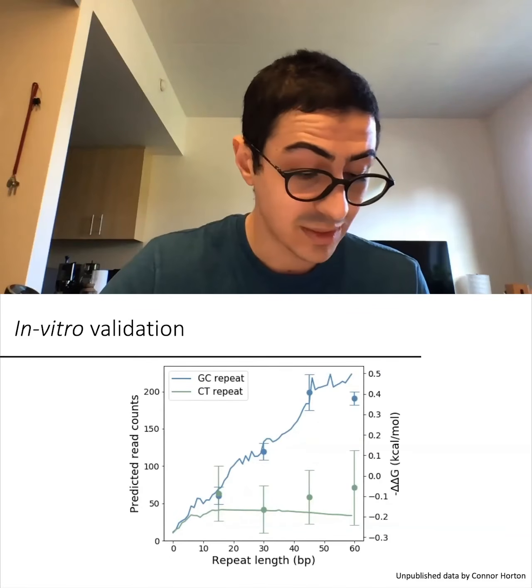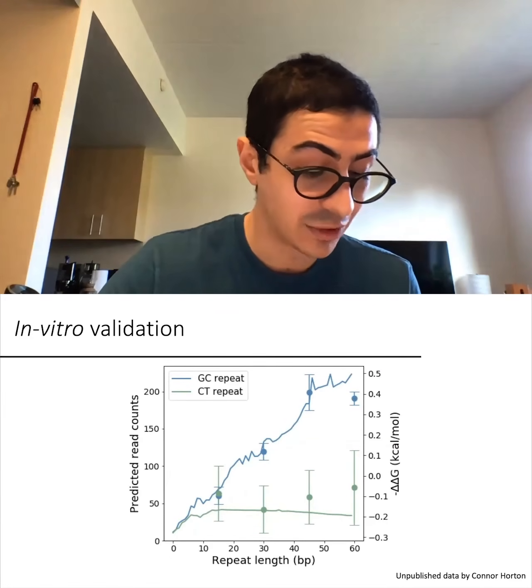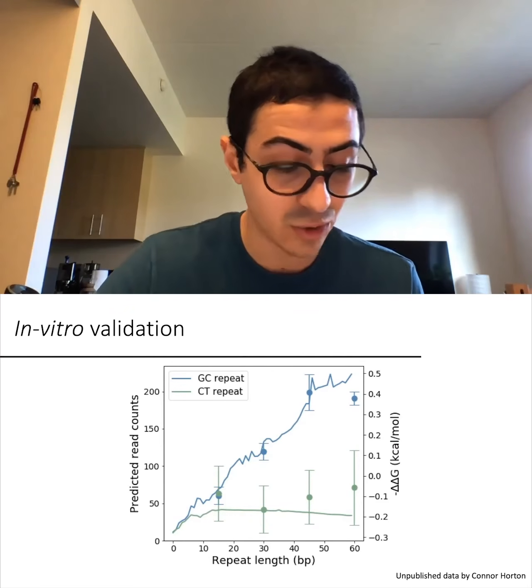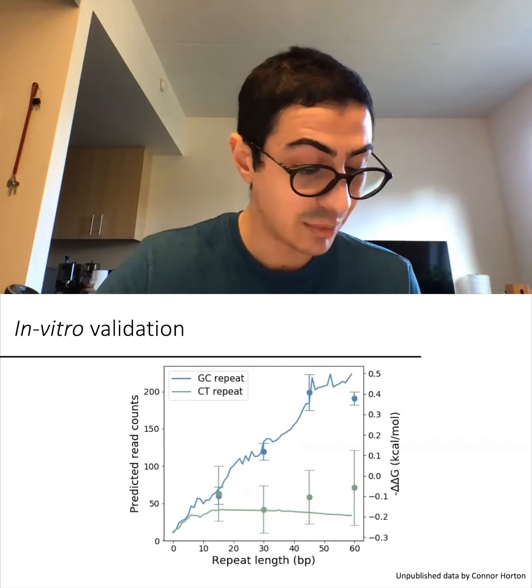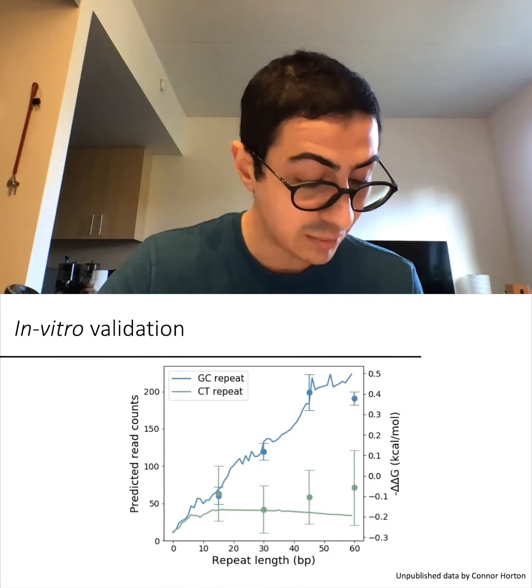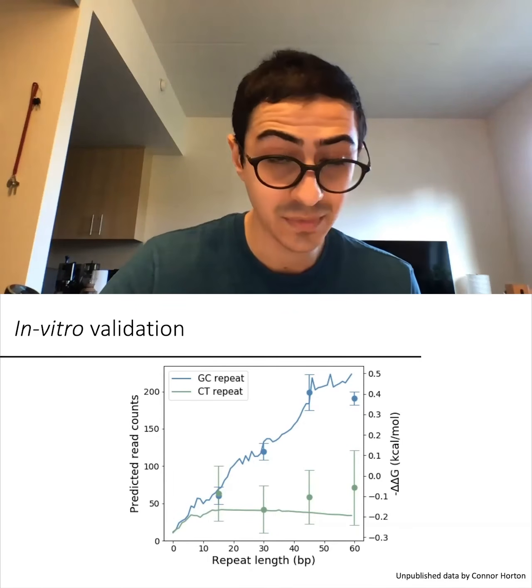The trends observed from the simulations strongly agree with smaller scale in vitro measures of binding affinity collected by my co-author Connor Horton. The measurements shown as points with confidence intervals demonstrate that repetitive sequences can modulate binding affinity in vitro in different ways.